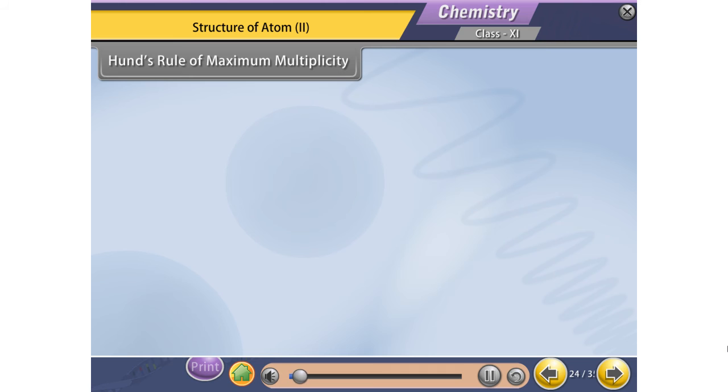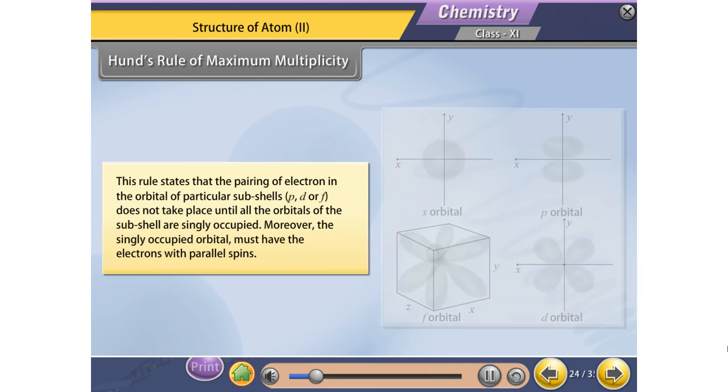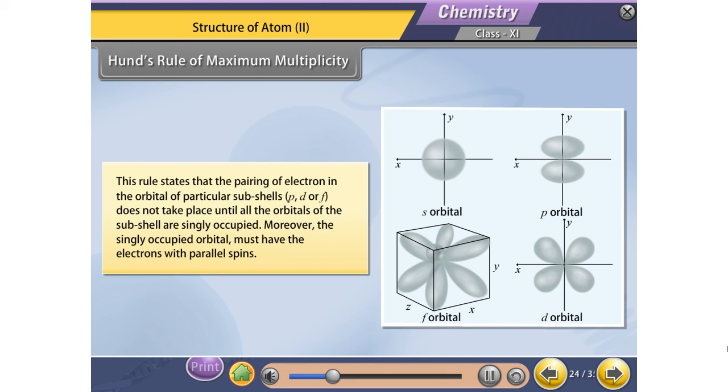Hund's rule of maximum multiplicity. This rule states that the pairing of electrons in the orbitals of a particular subshell, p, d or f, does not take place until all the orbitals of the subshell are singly occupied. Moreover, the singly occupied orbitals must have the electrons with parallel spins.